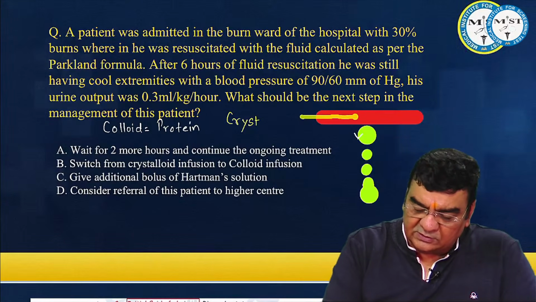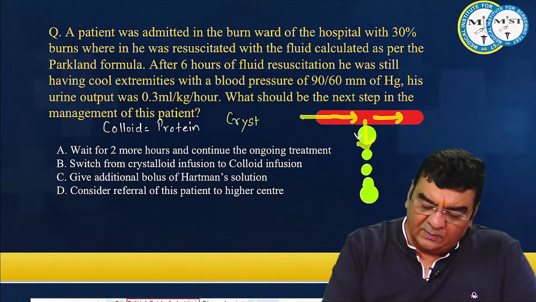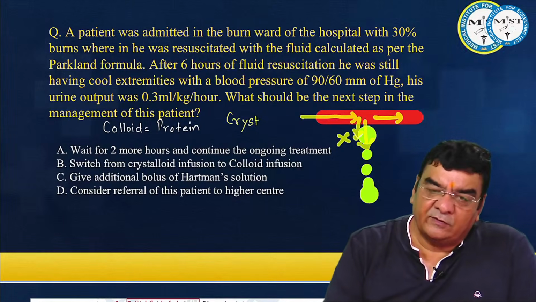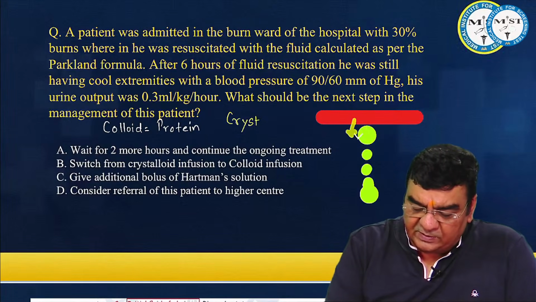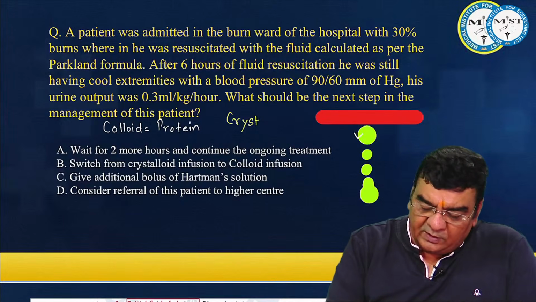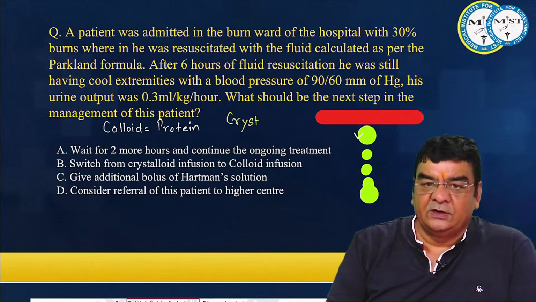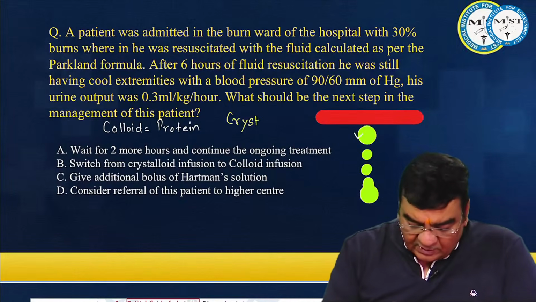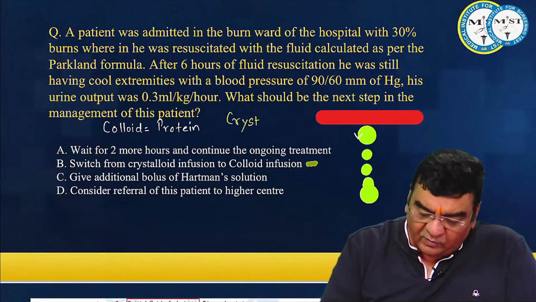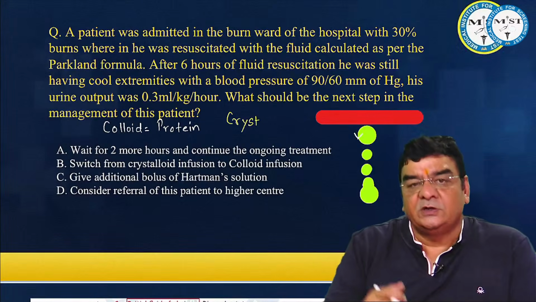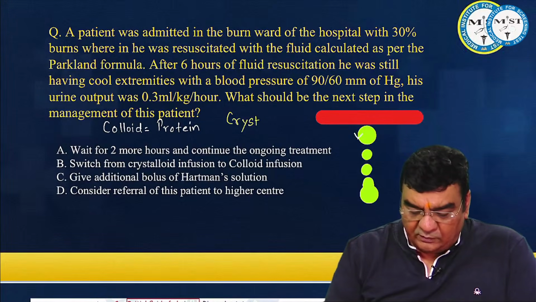Suppose you are giving a crystalloid solution. Crystalloid will be leaking out, but because no protein is leaking out, there is no extra oncotic pressure to remove intravascular fluid to the extravascular space. That means you will be able to generate better pressure in the pipeline if you are giving a crystalloid. So we prefer using crystalloid. That means we are not going to switch from crystalloid to colloid. It is just a 6 hours story. Colloids can be considered after 24 hours.